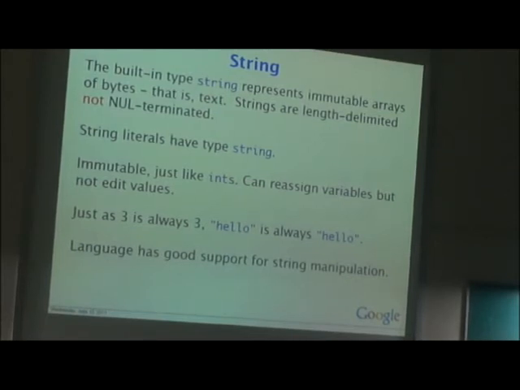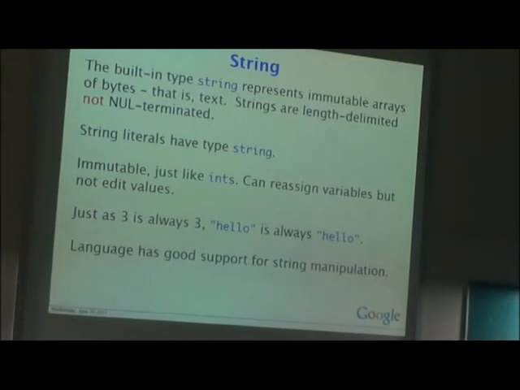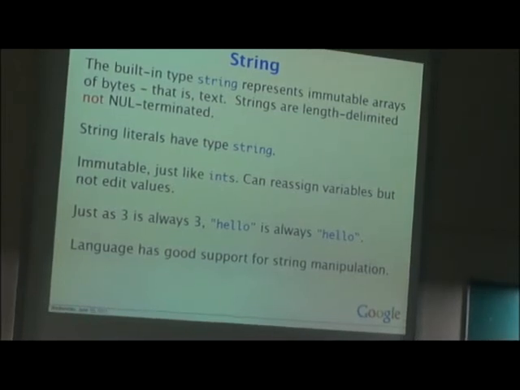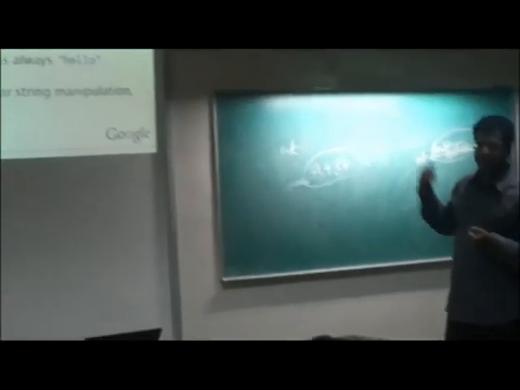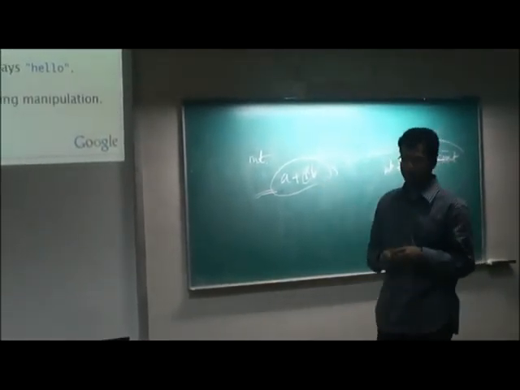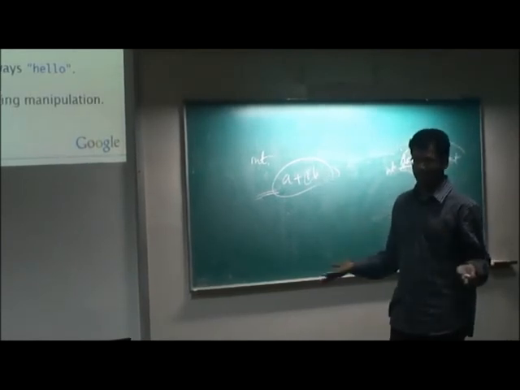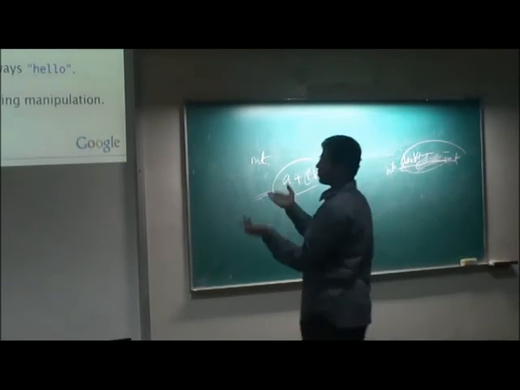For example, take Google search. Most users will be performing search operations. That means you are extracting the data, reading the data, not writing the data. Writing is quite rare compared to reading. That's why we can use immutable strings. In general, all the integers are immutable. For example, 3 is 3. 3 is not 4, right? Similarly, hello is hello.